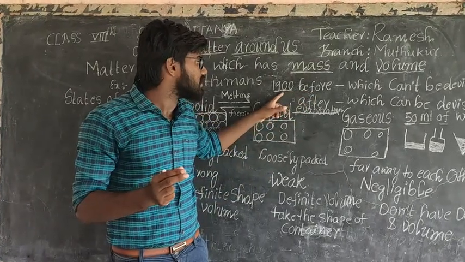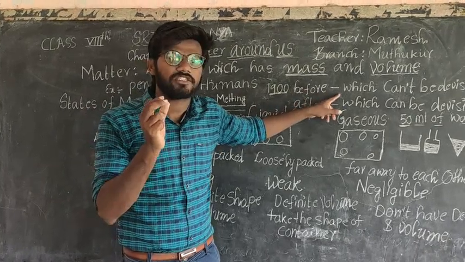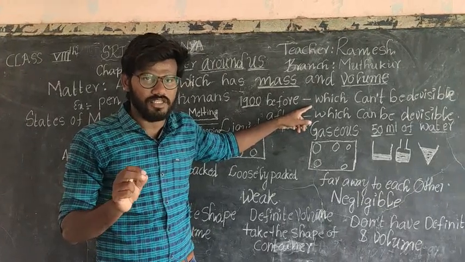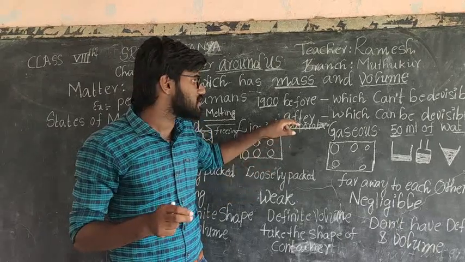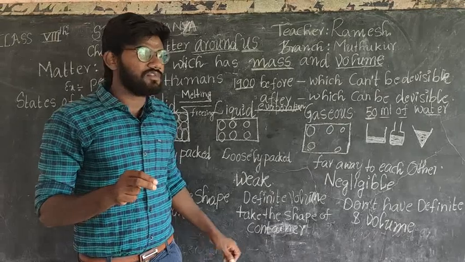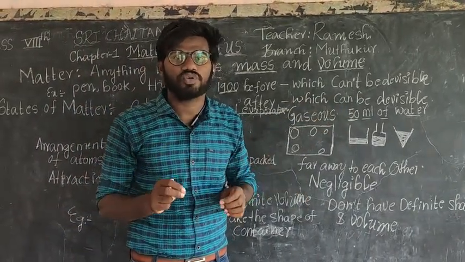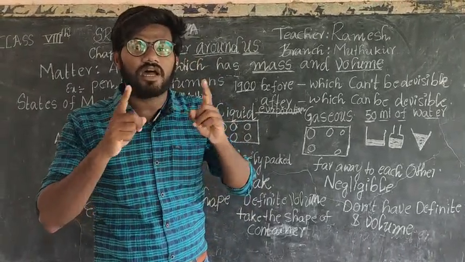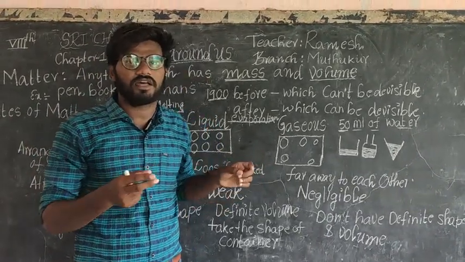Before 1900, the atom was the smallest particle which cannot be divided. But nowadays you can say the atom is a smallest particle which can be divided into electrons, protons, neutrons, which are all present in the atoms. Are you clear? Understand that?